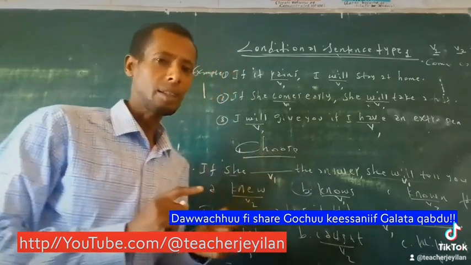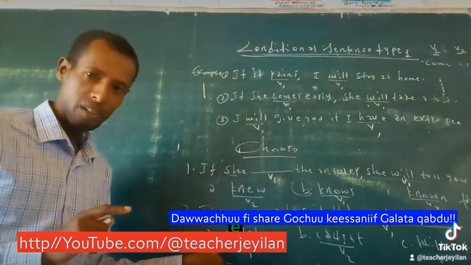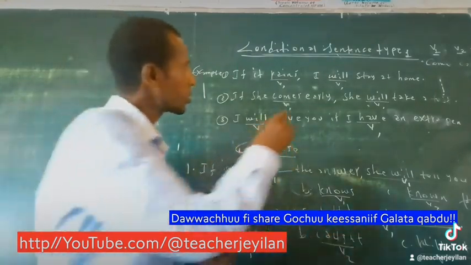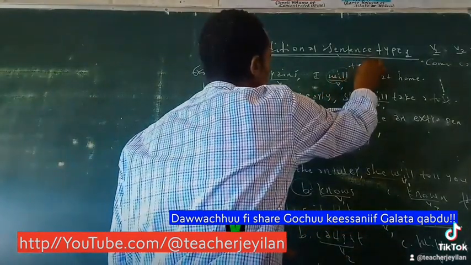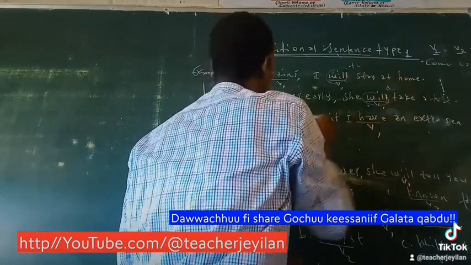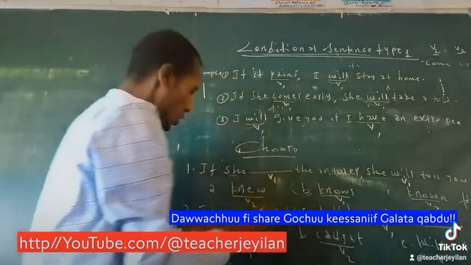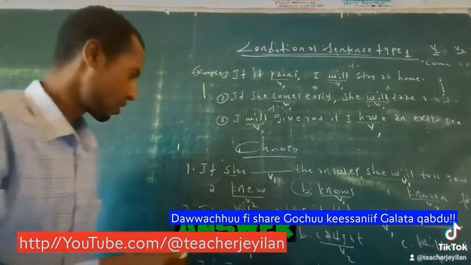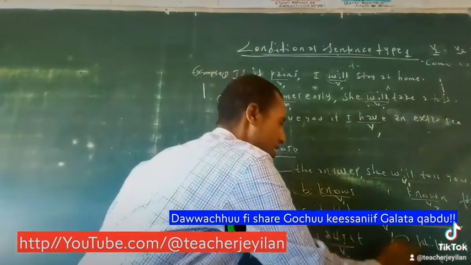No, it's not A. Why? Because this one is catch, verb one, and we use it in the if clause. In the main part, you use will plus V1. So the main part has to use will plus V1. So the correct answer for number 2 is C.